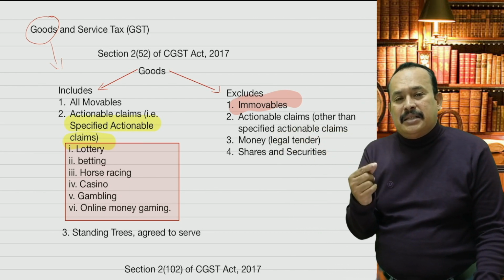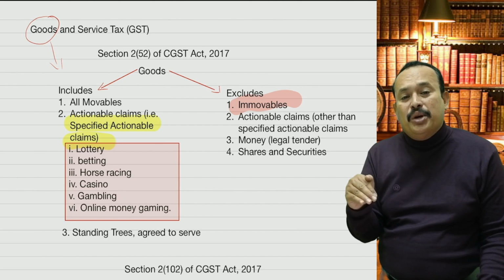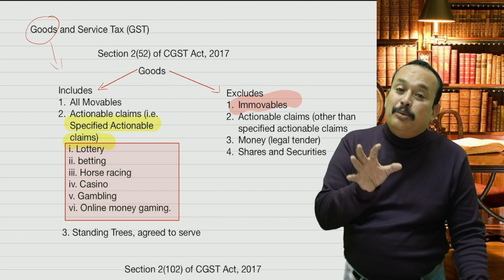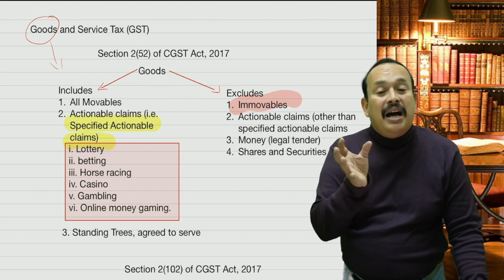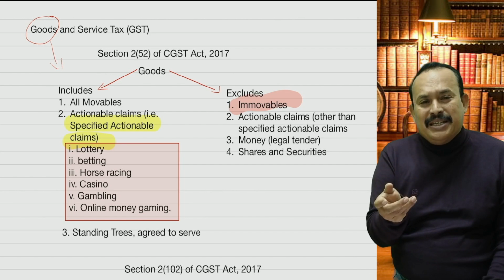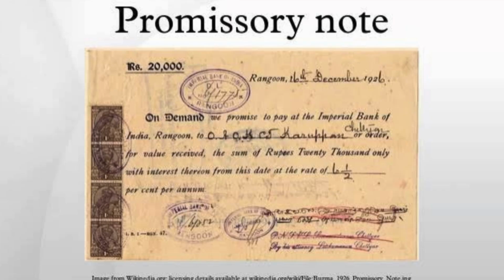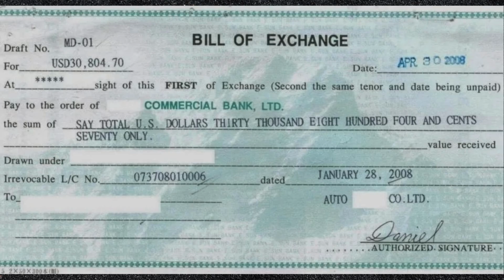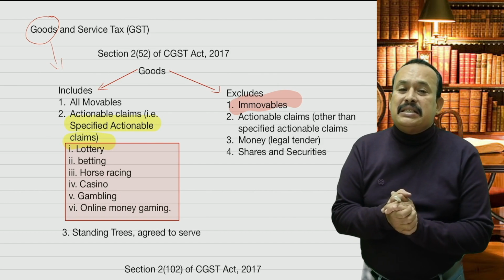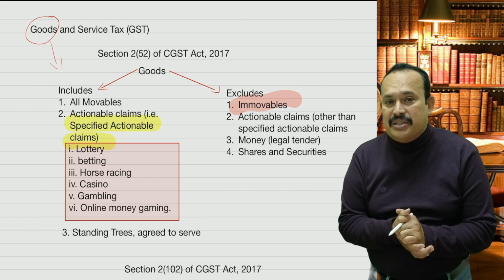Further, supply of goods excludes actionable claims other than specified actionable claims. Simply to say, promissory notes, bills of exchange and so on. Such nature of transaction is neither goods nor service.